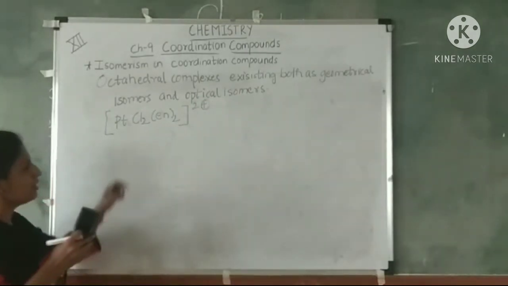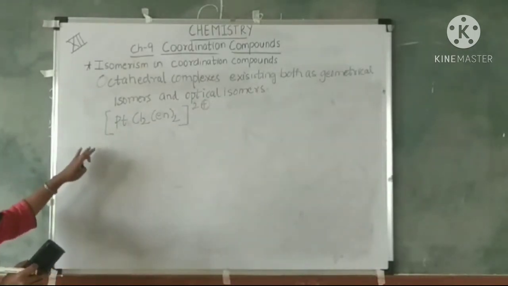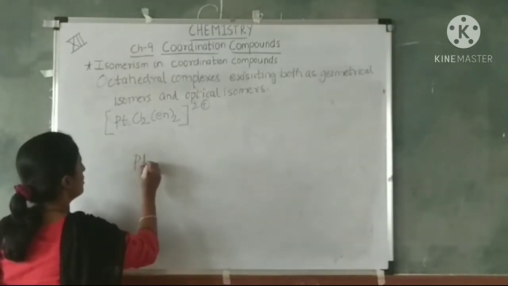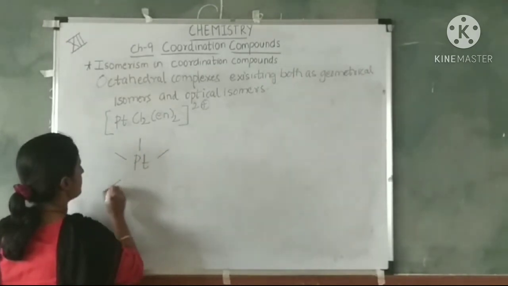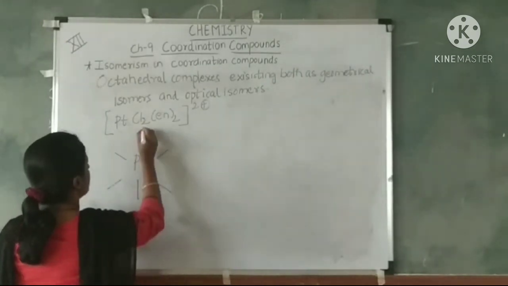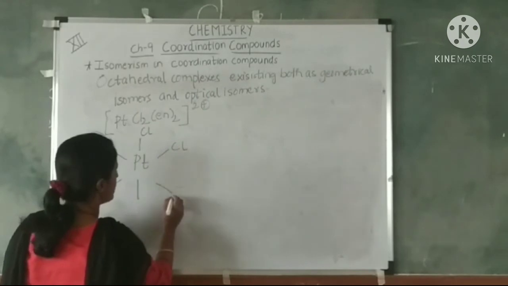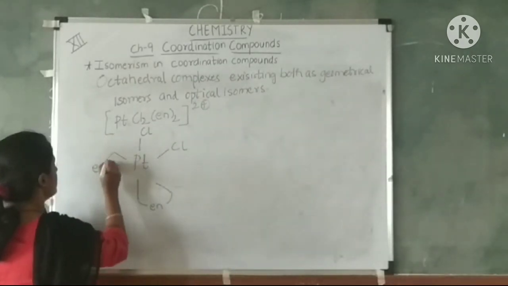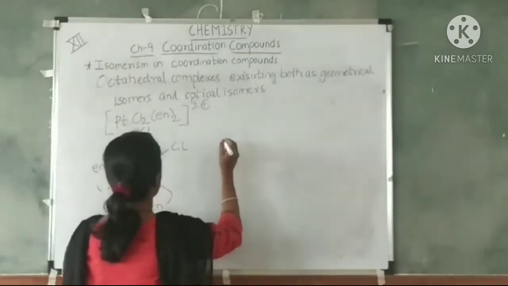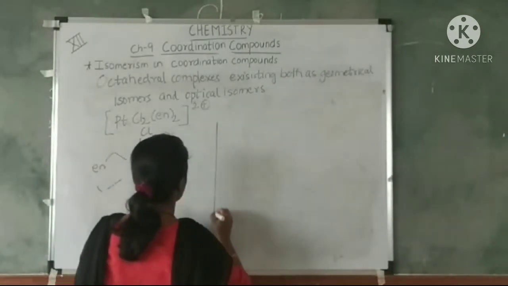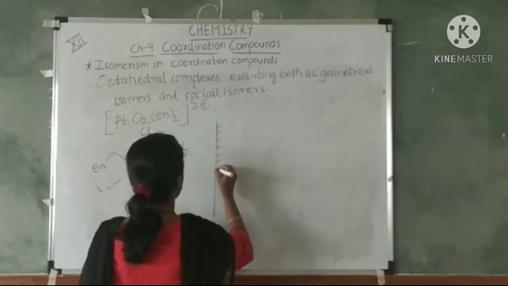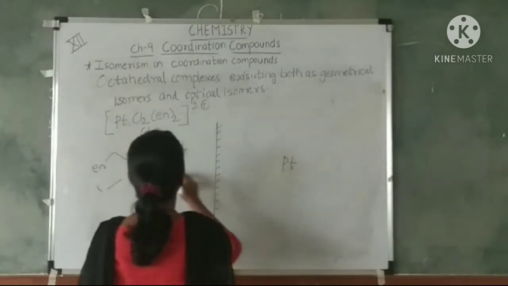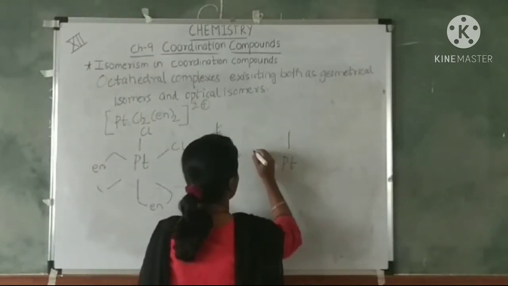So we have seen that it exists as geometrical isomers as well as optical isomers. So let's draw the structure. Platinum. Geometrical means it will exist as cis and trans. Now this is existing as an optical isomer.